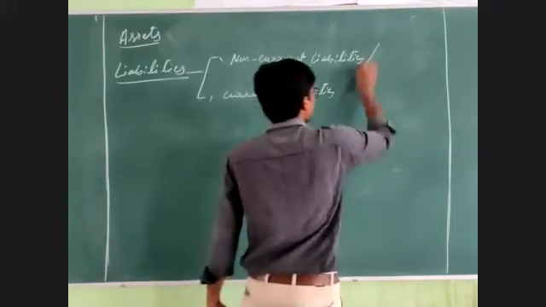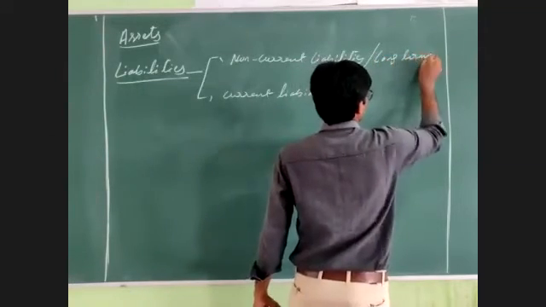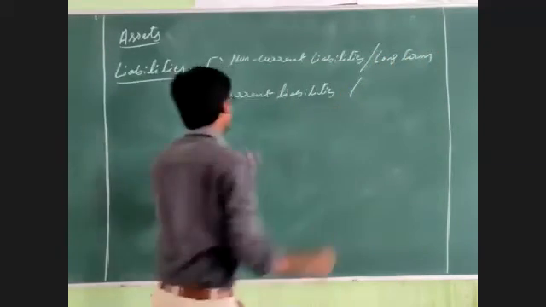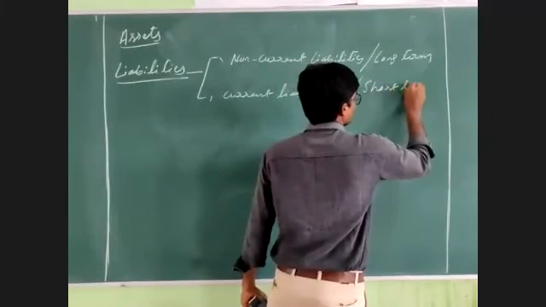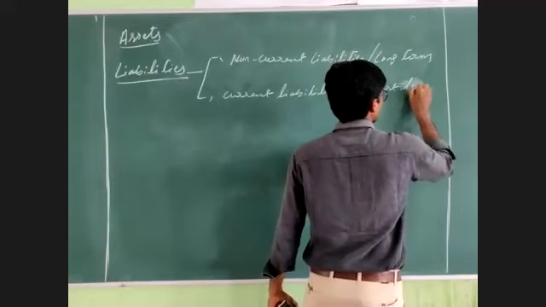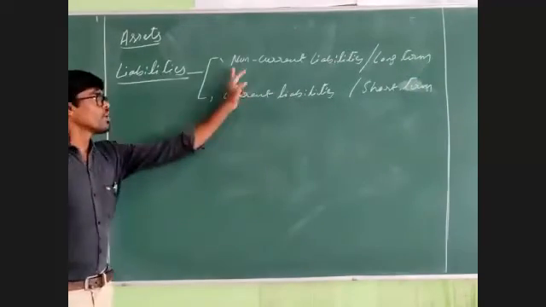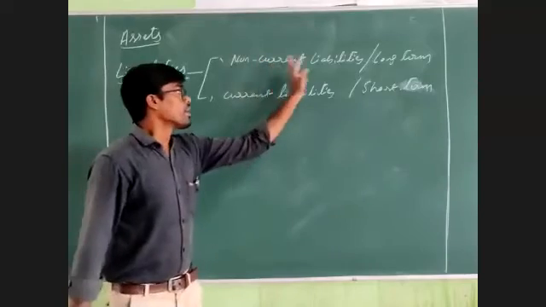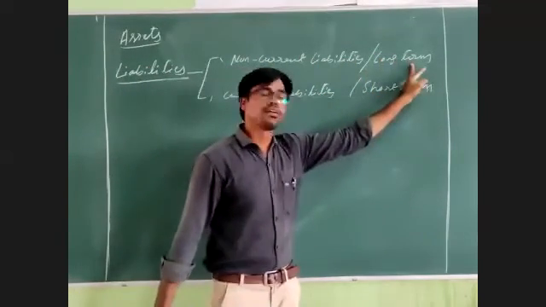The non-current liabilities can also be called long-term liabilities, and the current liabilities can also be called short-term liabilities.